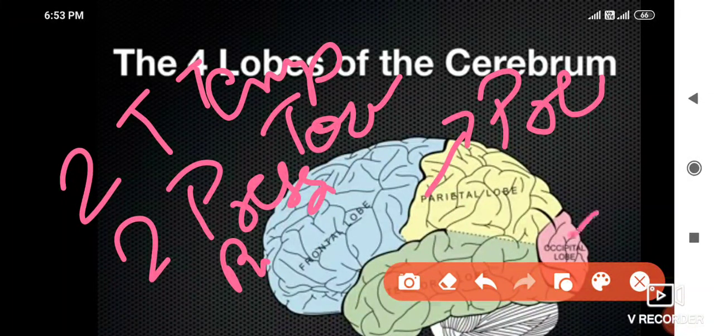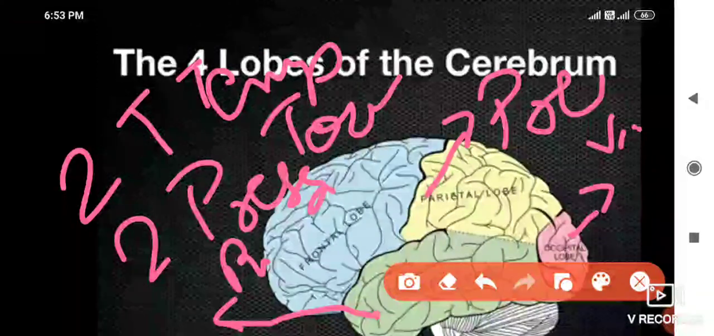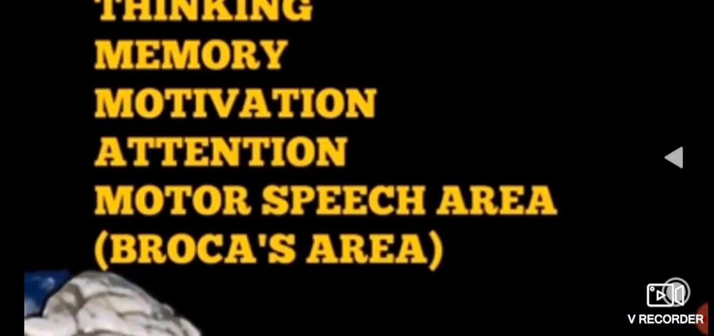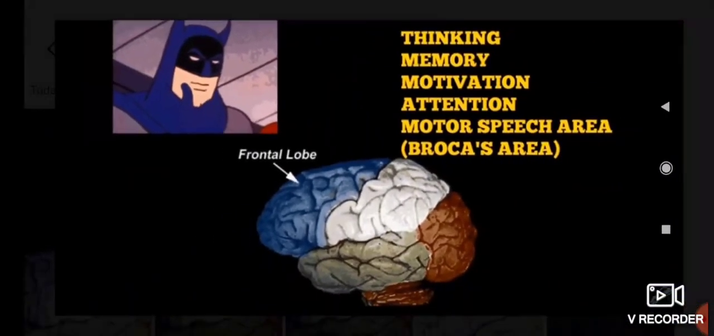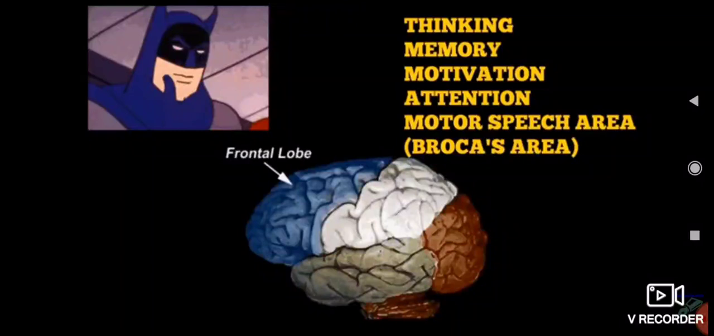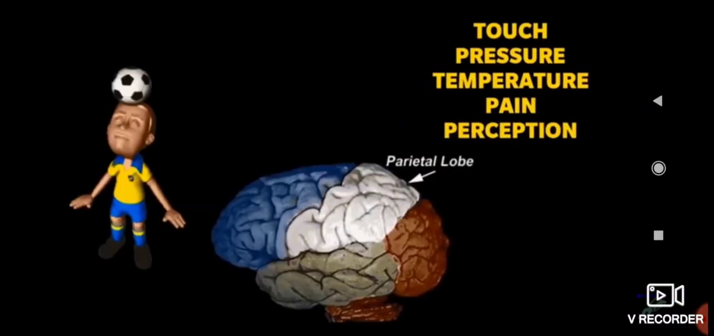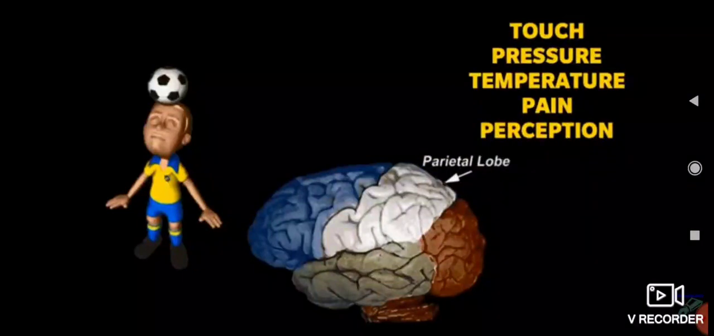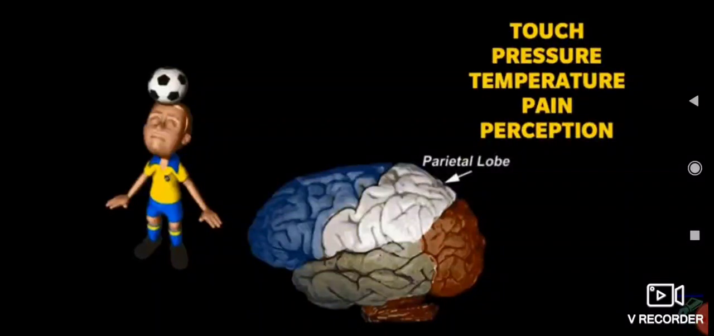The occipital lobe is responsible for vision, perceptions, everything vision. The temporal lobe is located near the ear, so hearing perceptions, hearing responsible. Remember, let's see individually. Frontal lobe is for thinking, memory, motivation, attention, motor, speech area, and Broca's area. Okay. Now parietal lobe: touch, pressure, pain, temperature, and perception of touch, pressure, temperature, and pain. Okay, for the parietal lobe.